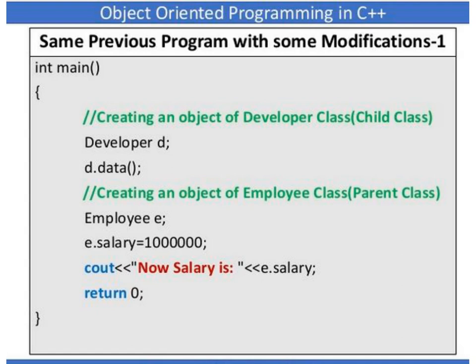But the next task is, they have created one more object, of the employee class. Now a parent class object is created, that is employee e. e is an object of the base class called employee. Then they have assigned e dot salary equal to 10 lakh. The 10 lakh value has been assigned to this data member, which is already defined in the base class called employee. Next we are printing, now salary is e dot salary, so this will print the 10 lakh value.